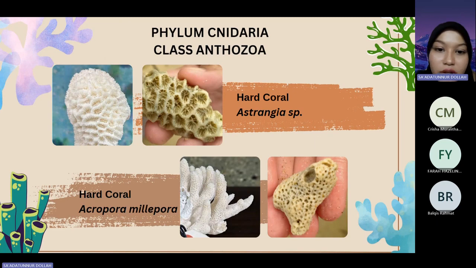The first one is the Astreopora species. We can see the structure here is encrusting and branching. The second finding is the Acropora millepora. We can see here there is a pore structure scale on top of the body.